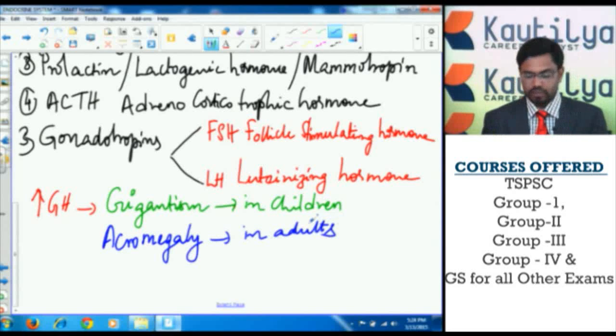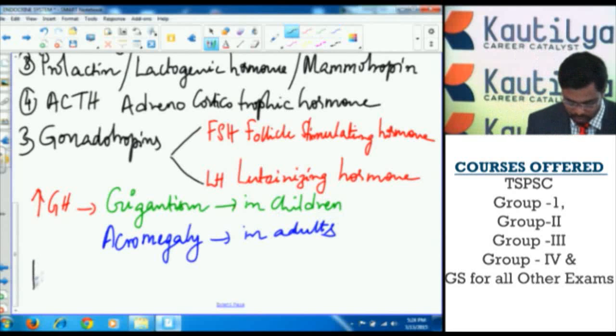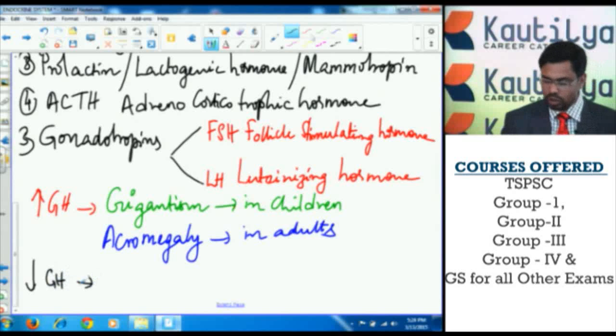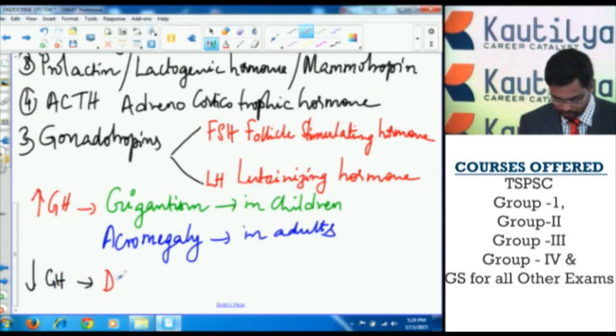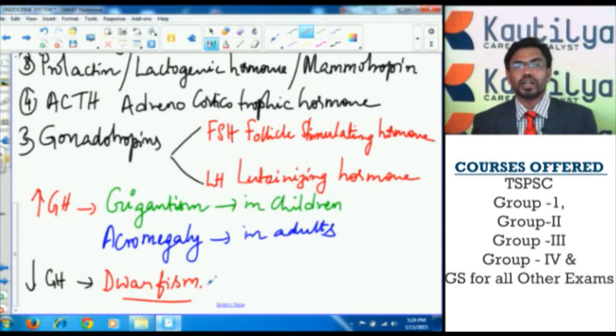So the over secretion or hypersecretion of growth hormone causes gigantism in children, whereas acromegaly in adults. The under secretion of growth hormone, or less production of growth hormone, causes dwarfism. That means stunted growth occurs.